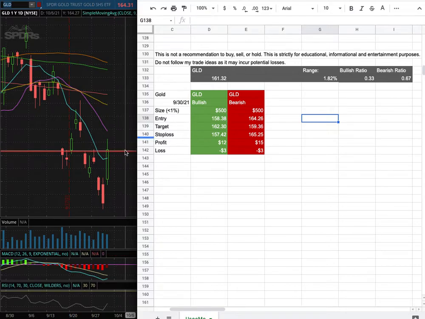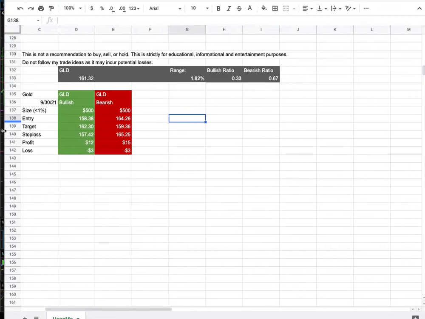$164.26, and that is this range there. My sell target is at $159.36, and my stop loss is at $165.25. So whichever entry price were to hit first, that'll be my position of the week.